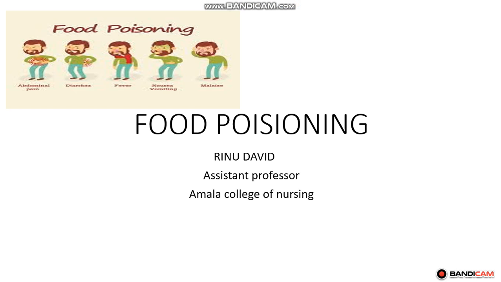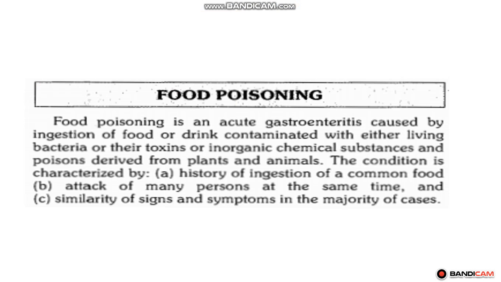Some time or the other you all might have experienced it, or at least 80 percent of your classmates might have experienced food poisoning. So how are we getting food poisoning? What is the reason? Food poisoning is an acute gastroenteritis caused by the ingestion of food or drink contaminated with either living bacteria or their toxins or inorganic chemical substances and poisons derived either from plants and animals. Food poisoning is also called acute gastroenteritis.